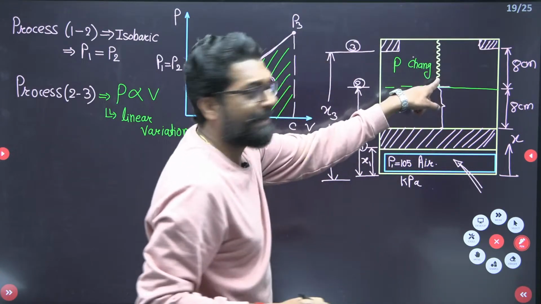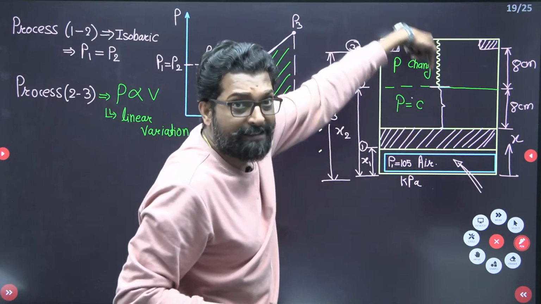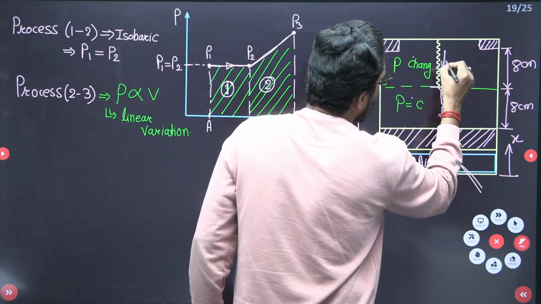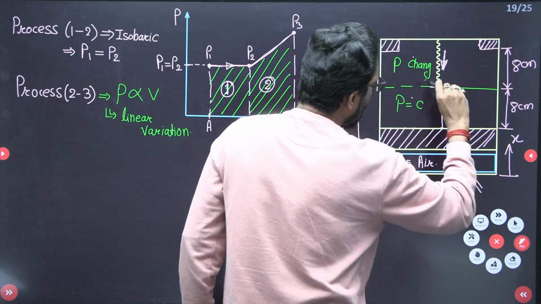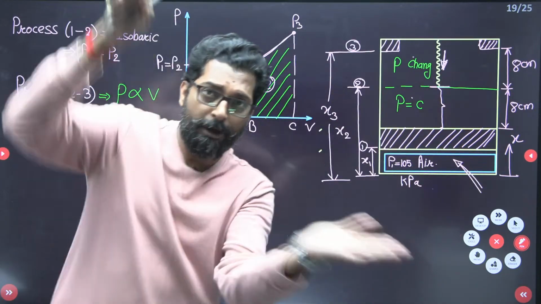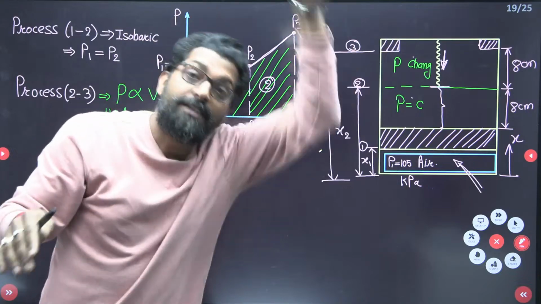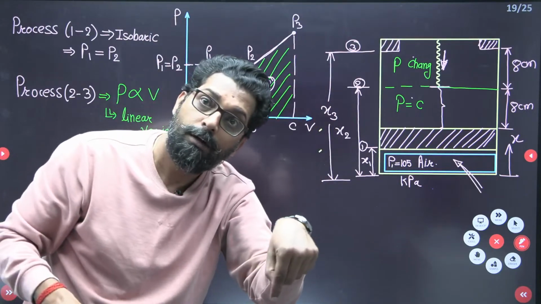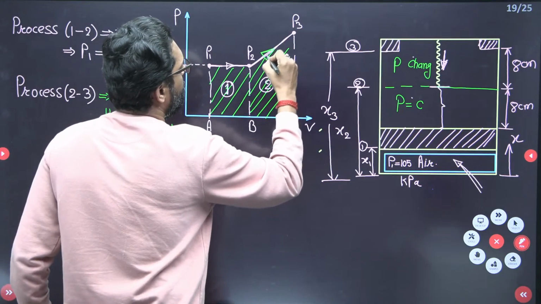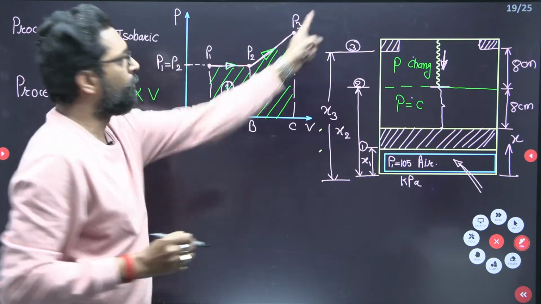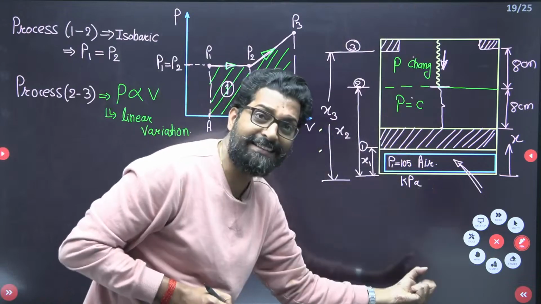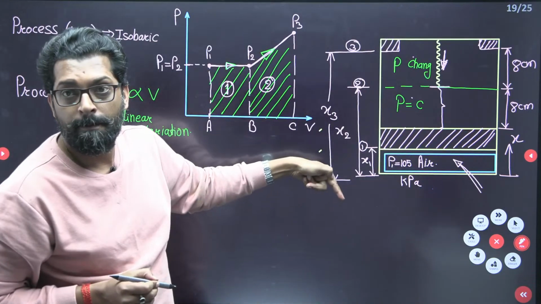Why will the pressure change? Because of spring compression, that means the spring will compress downward. Now, when the piston tries to move up, the spring compresses more and more. If the spring compresses more and more, the resistance force increases more and more. That means it will shoot up like that. So it will increase, it will not decrease. If there is an expansion, this diagram goes downward. Clear?